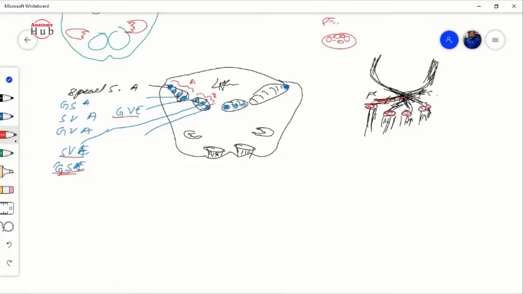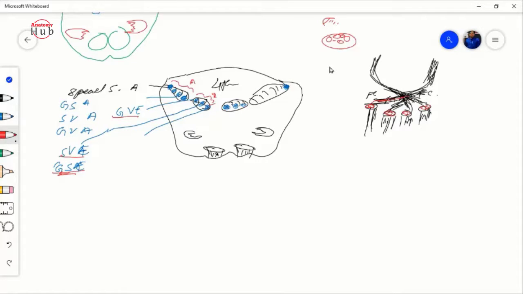The solitary nucleus is mainly the general visceral afferent and special visceral afferent column. Then we will find the cochlear nucleus, which will form your special somatic afferent column, right? So these are the nuclei that will be present at the fourth ventricle.